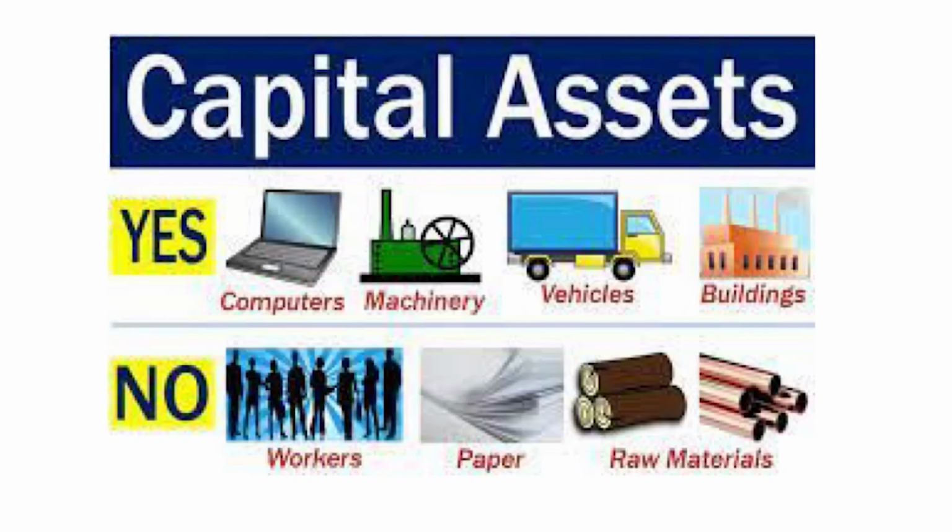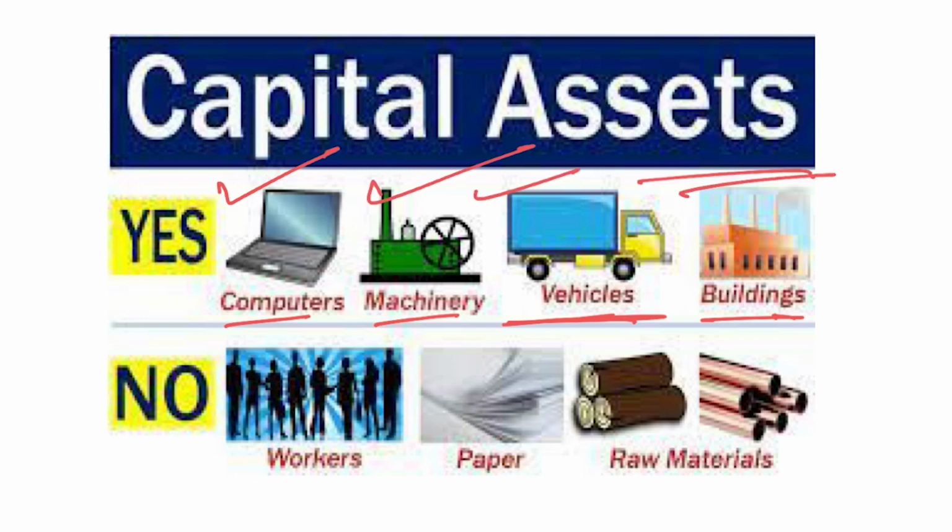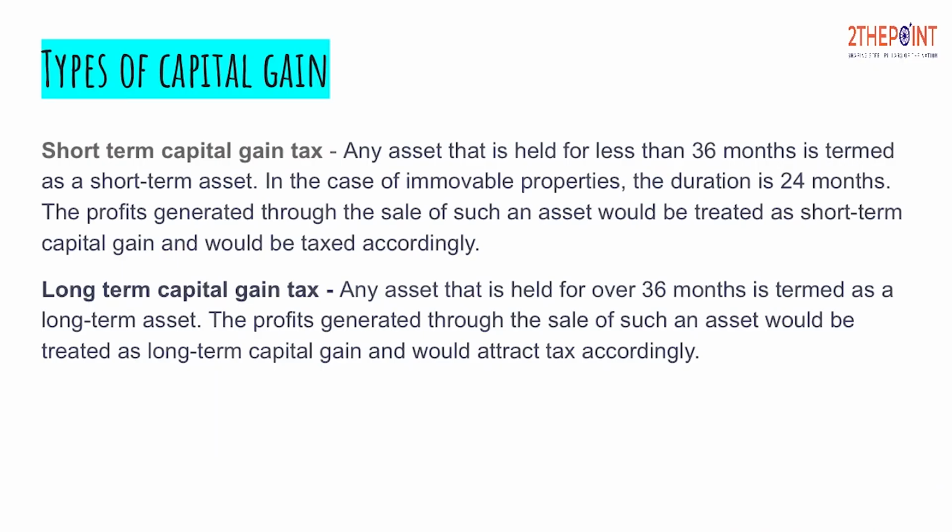Going on to the next slide. There are certain examples like computer, machinery, vehicles, buildings, as I've told, that I've installed. I gave you an example of establishing a sugarcane factory, where I had my laptop and I installed machinery, vehicles for transporting the material and the building itself. Workers, paper, raw material which I'm using in the factory form part of the inventory, and are not constituted as capital assets. Moving on to the next slide, types of capital gain tax.